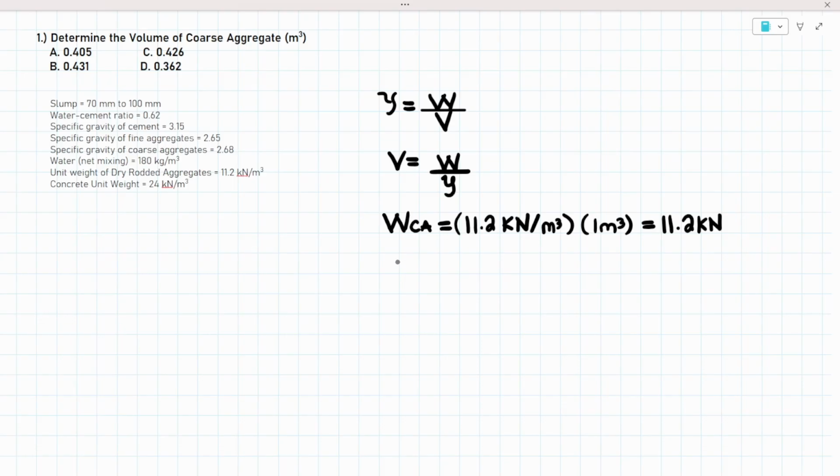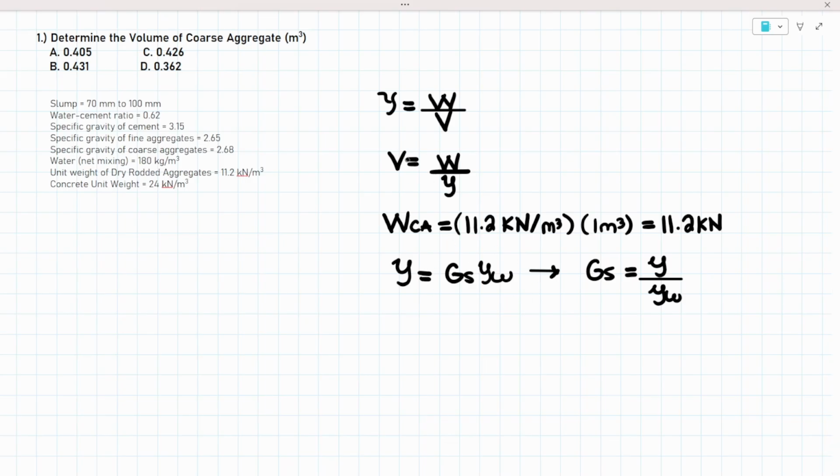The unit weight of the material is simply equal to the specific gravity of the material times the unit weight of water. This concept came from specific gravity, which is the ratio of the unit weight of a material over the unit weight of water. Multiplying the unit weight of water to the other side, you will now have this formula.